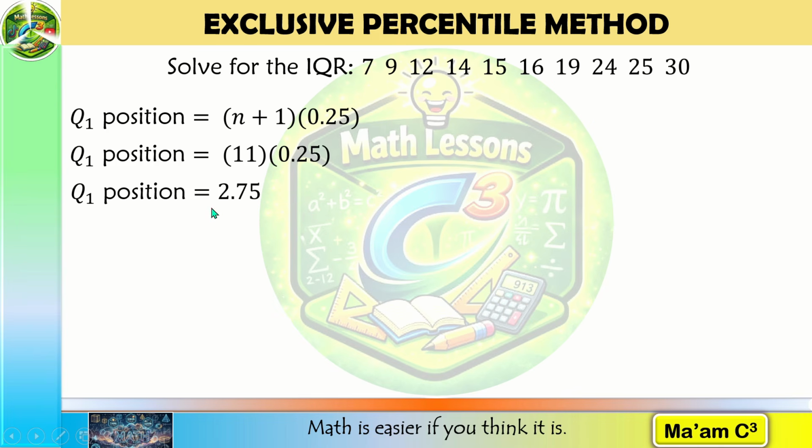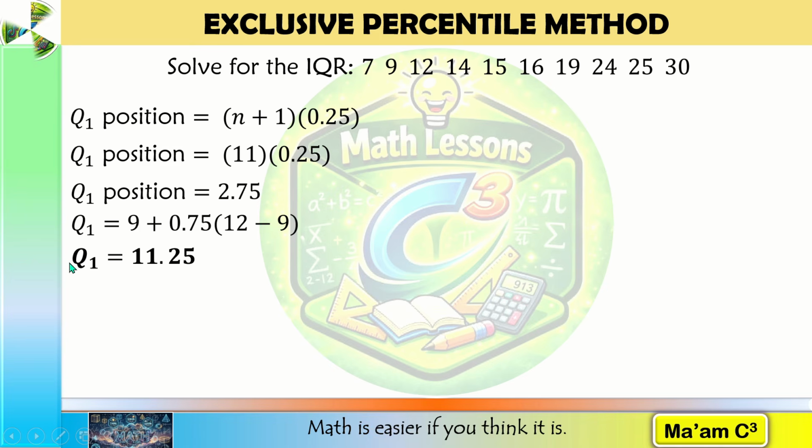Position 2.75 is between the second value, 9, and the third value, 12. We move 75% of the distance from 9 to 12. 12 minus 9 is 3, and 3 times 0.75 is 2.25, plus 9 is 11.25. This is our first quartile.